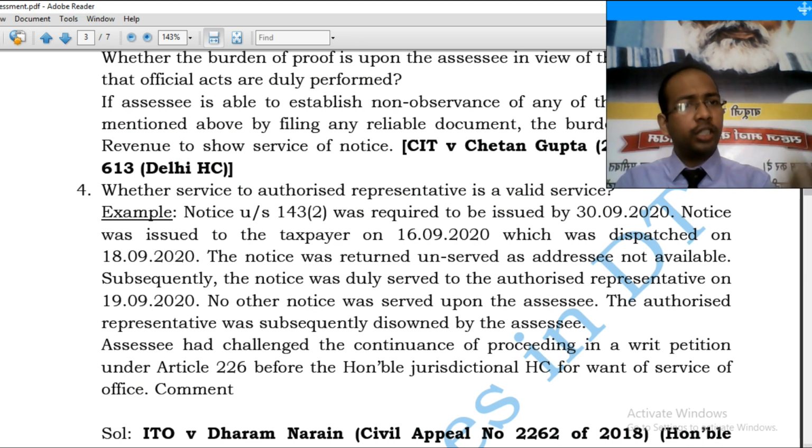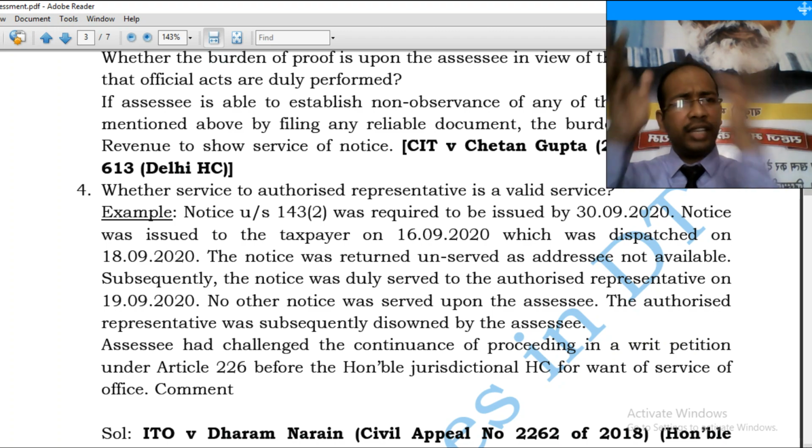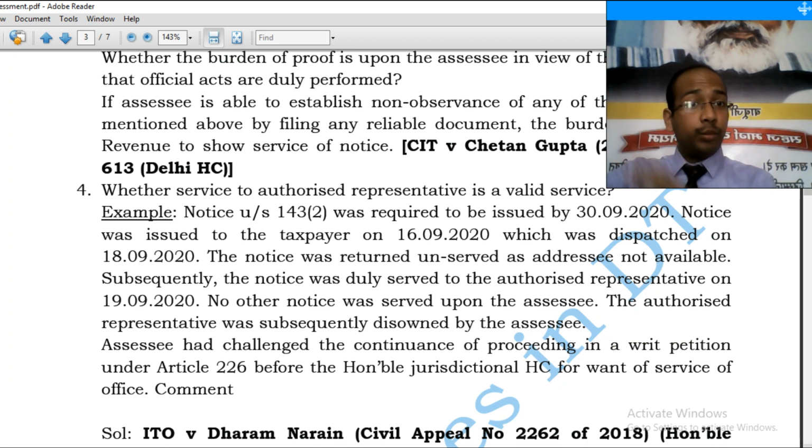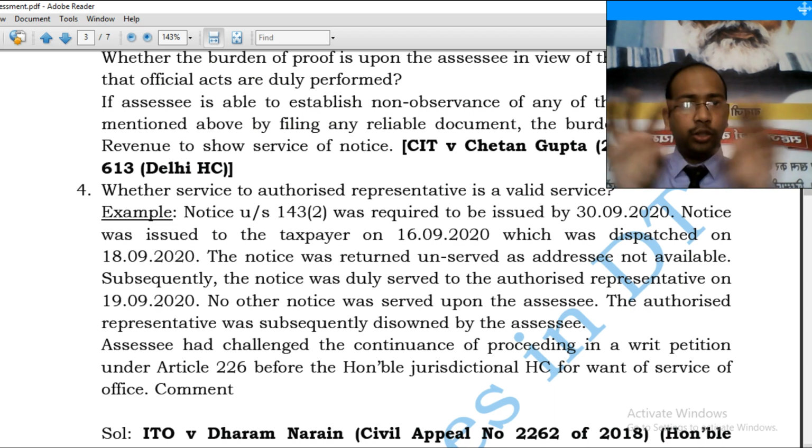We can refer to the judgment of the Honorable Supreme Court in R.K. Upadhyay's case. In this case, it was held that issuance and service are two different things. They refer to section 143(2) and section 149, where these two terms are used differently. Rather, the term used under section 34 of the Indian Income Tax Act 1922 and the term used under section 149 of the Indian Income Tax Act 1961 were compared.